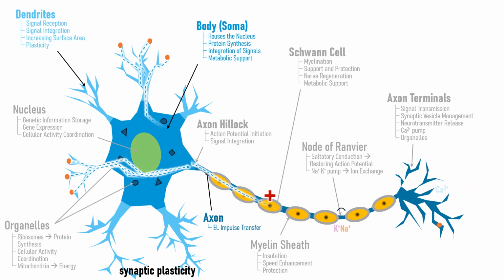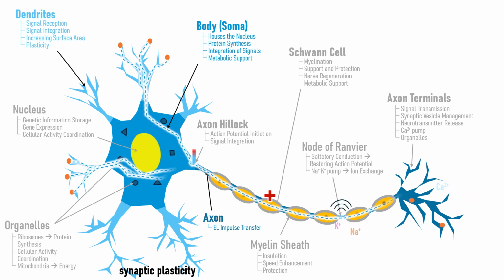The fusion of the vesicles with the membrane releases the neurotransmitters into the synaptic cleft, i.e., the gap between the presynaptic and postsynaptic neurons, just another name for it. After the release of neurotransmitters, the calcium ions that entered the axon terminal need to be cleared to reset the neuron for the next action potential. This is done in several ways: by calcium pumps, which are specialized proteins that actively transport calcium ions, or by calcium buffering, where intracellular proteins bind to calcium to help regulate its concentration, or lastly, by sequestration into organelles to be used for their purposes.